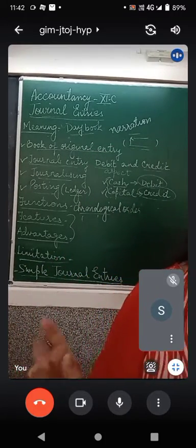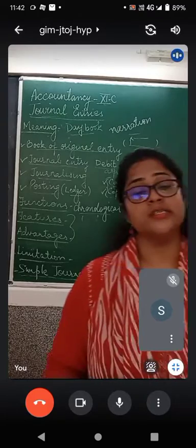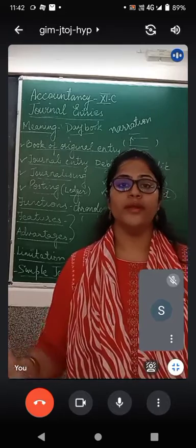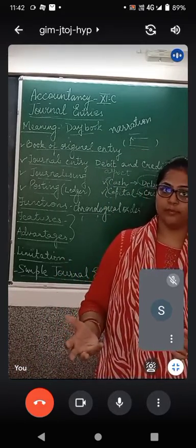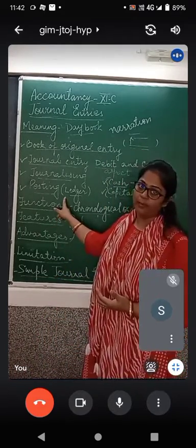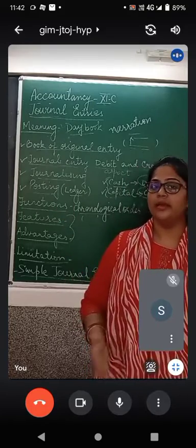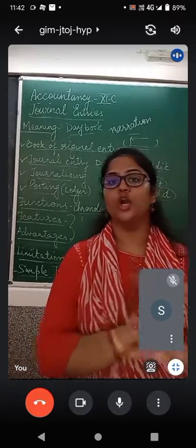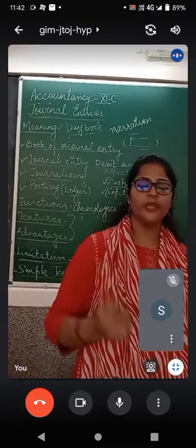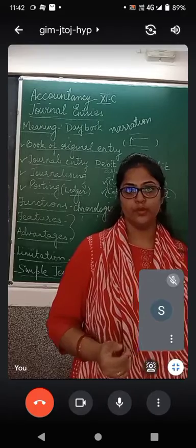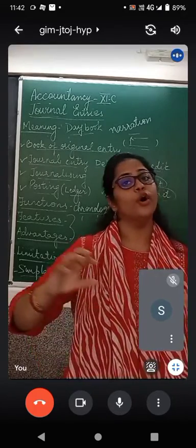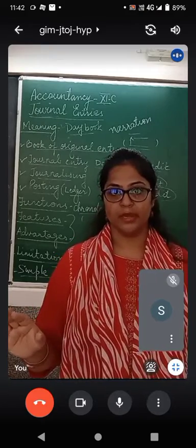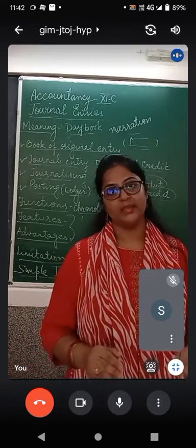The third disadvantage includes it is not a substitute to ledger. Means either you do journal entries or whatever, but you have to do the ledger postings because you want to know the final balances. Final balances हमें पता करने के लिए ledger posting करनी ही पड़ेगी. इसलिए journal entries are not a substitute of ledger posting. So point number 2 and 3 are in continuation. Either you write the journal entries or you don't write. But journal entries will not tell you the closing balances. For that you have to make the ledger account.